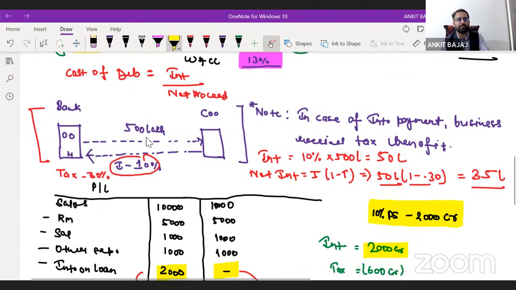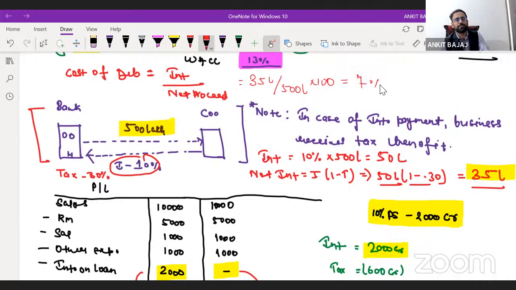You have received 500 lakh rupees, and you are paying 35 lakh interest. So the answer is 35 lakh divided by 500 lakh, into 100 or you don't need to multiply by 100, that is okay. This is going to be 7%. So your net cost is 7%, and your actual interest cost is 10%. This is the difference you have to keep in mind when learning this.